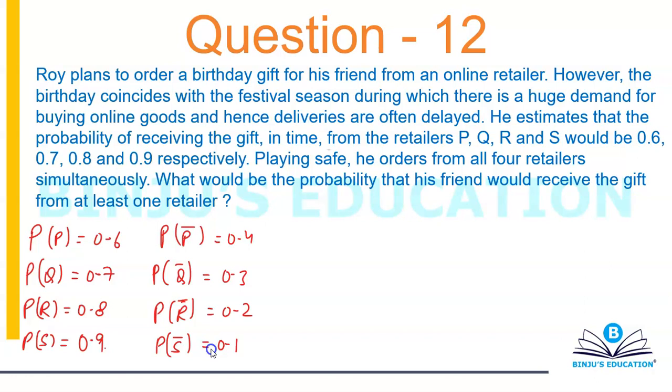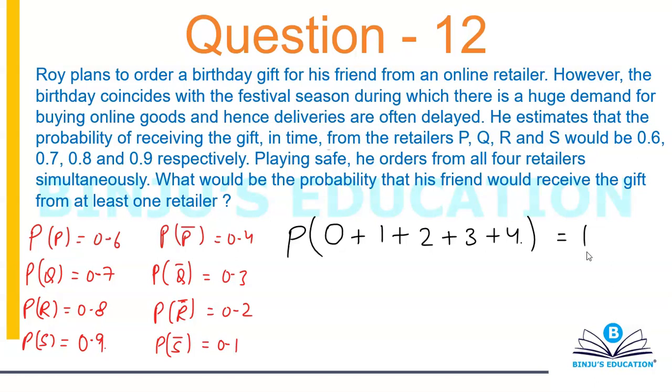Now the question that we have taken up is an easy question because it says what would be the probability that his friend would receive the gift from at least one retailer. So at least one basically means one or more than one. What can be the possible conditions? First of all, let's try and analyze that. The possible conditions can be either the friend is going to receive the gift from no retailer, or from one retailer, or from two retailers, or from three retailers, or from all the four retailers. These are the only things that can happen, nothing else can happen. And the probability of all these cases will sum up to 1.